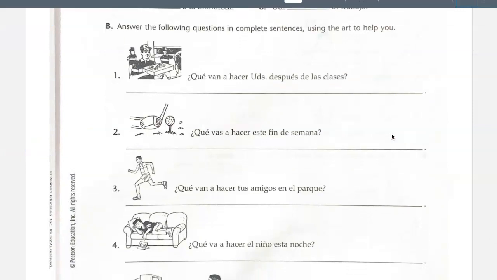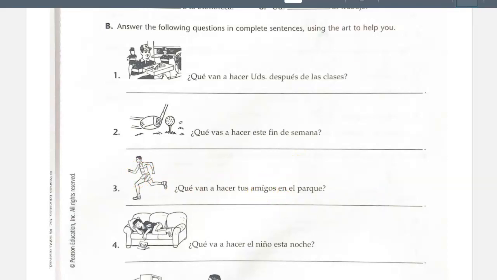One thing, though, that I know some of you probably are wondering is this verb, right? Like the verb jugar golf or the verb trabajar. Do I need to conjugate that? Like for number one, how come we didn't conjugate trabajar in the nosotros form? For number two, how come we don't conjugate jugar or practicar in the yo form? For number three, ¿qué van a hacer tus amigos? How come this verb correr, how come we don't conjugate that in the ellos, ellas form, talking about my friends?